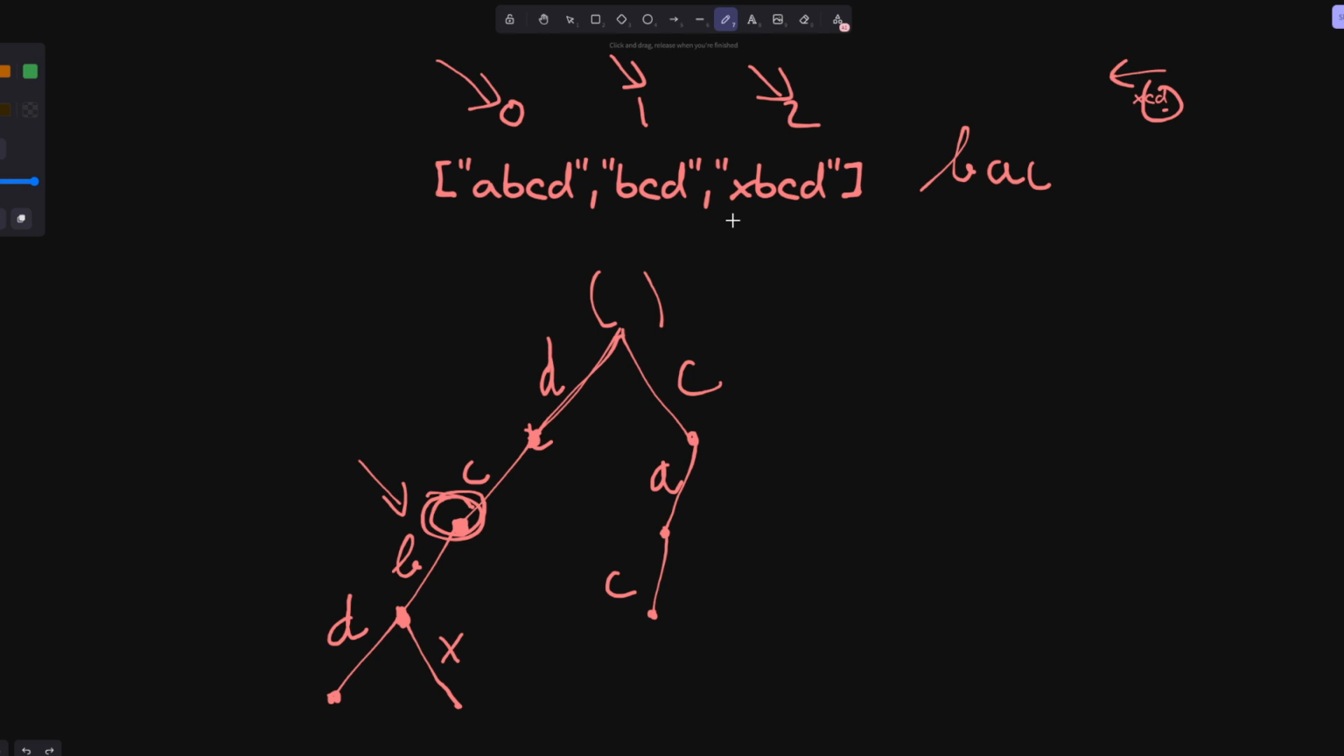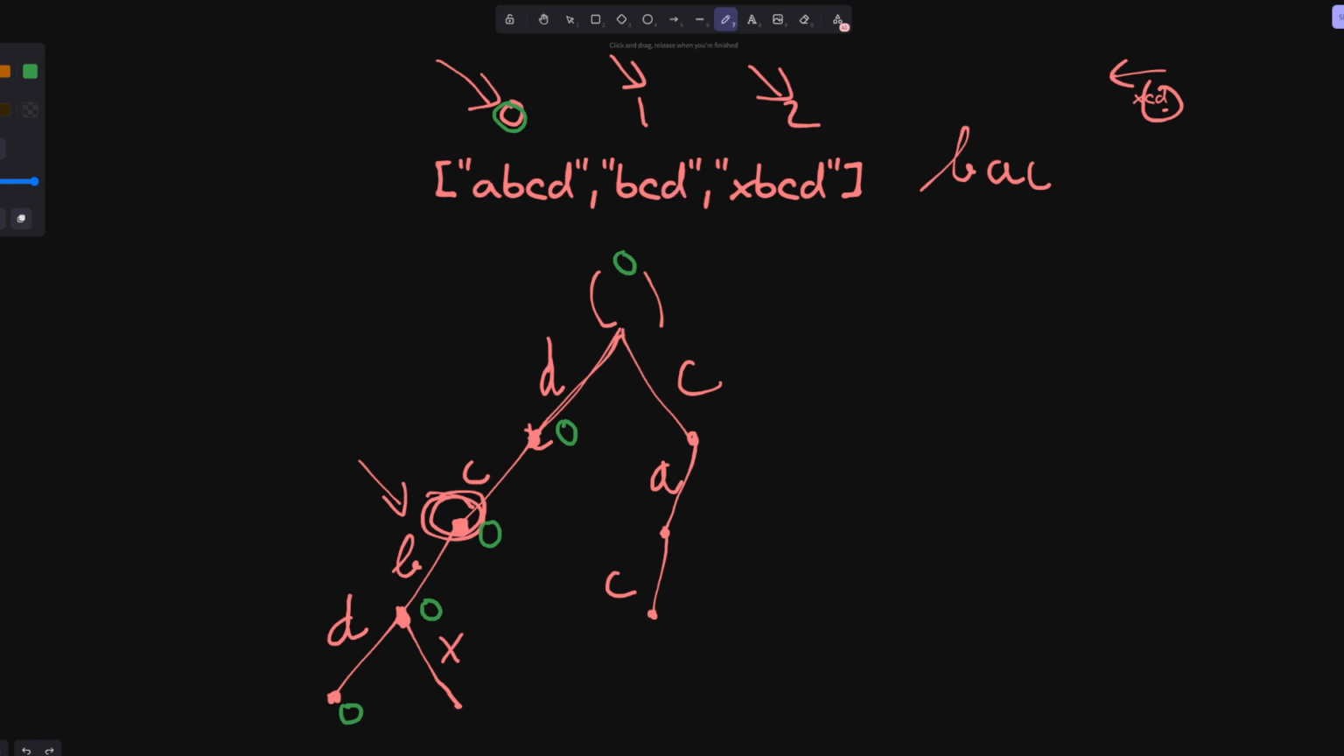So let me show you how to track it. Once again, let's say you have DCBA here. You go to word 0. So initially, you update the node with word 0. You go to D and put 0 here, C, put 0 here, B, put 0 here, and then A, put 0 here. Now we have BCD, right?